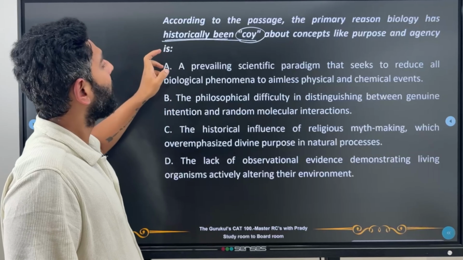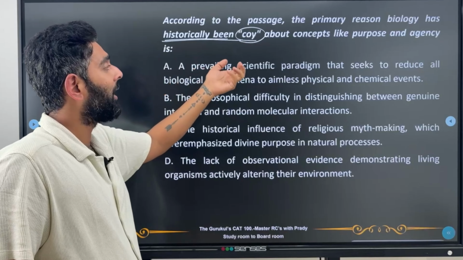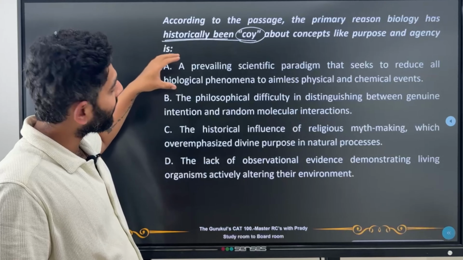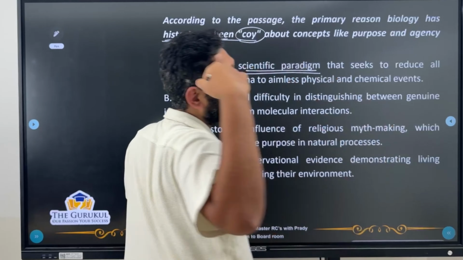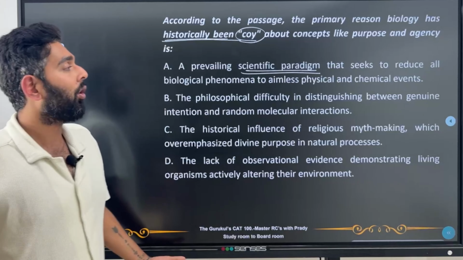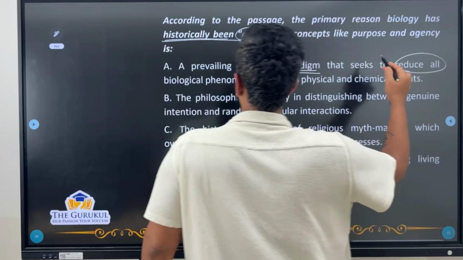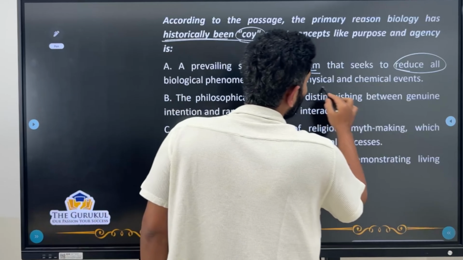So A says, a prevailing scientific paradigm that seeks to reduce all biological phenomena to aimless physical and chemical events. So in this, what is he saying? He's saying that the scientific paradigm, that branch of knowledge, always tries to reduce all interactions, all biological phenomena, to physical and chemical events.